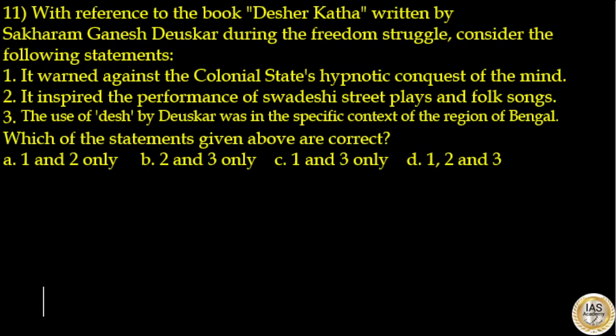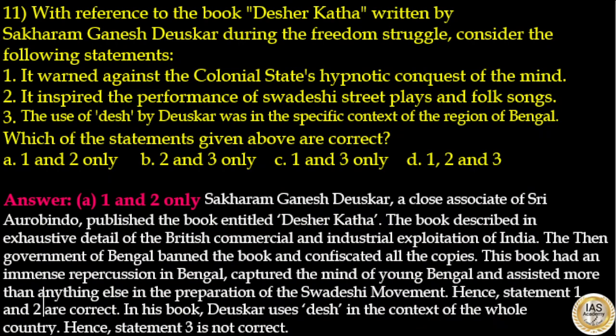With reference to the book Desher Katha, written by Sakharam Ganesh Deuskar during the freedom struggle, consider the following statements. Statement 1: it warned against the colonial state's hypnotic conquest of the mind, that is correct. Statement 2: it inspired the performance of Swadeshi street plays and folk songs, that is correct. Statement 3: the use of Desh by Deuskar was in the specific context of the region of Bengal, that is incorrect. Which of the statements given above are correct? Here, the answer to this question is option A. Statements 1 and 2 are correct.